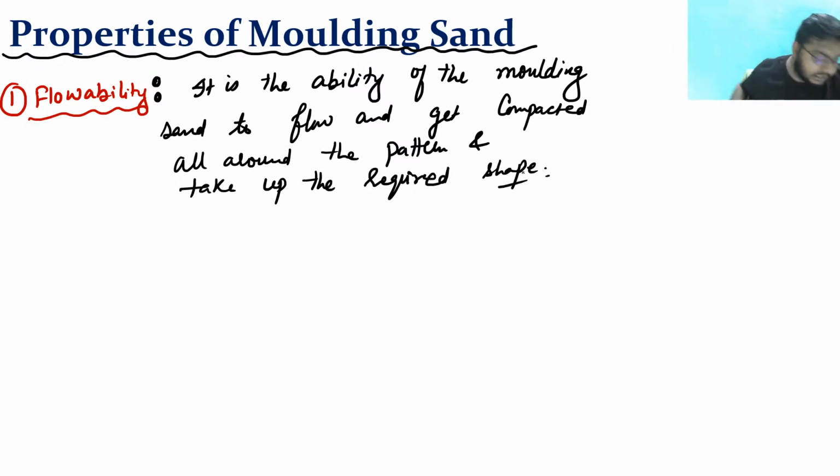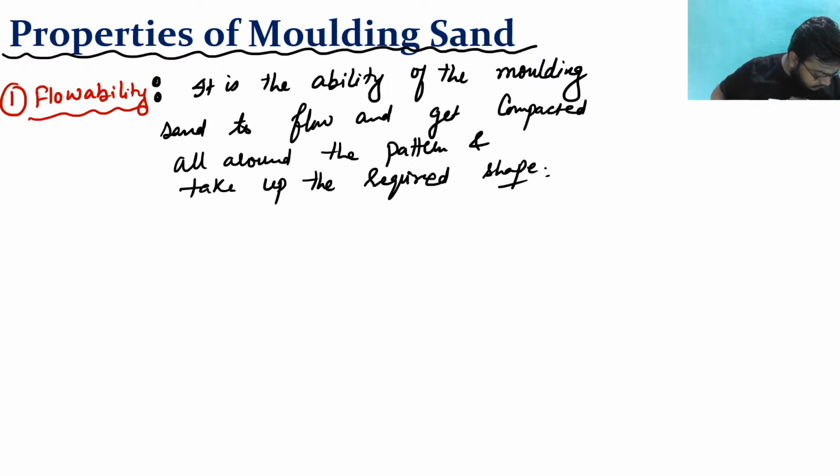How can you relate this flowability, sir? Sir, if I have water and I pour this water into any container, the property of water is that it will flow into any container and take its shape, right? So it is the ability of molding sand to flow and get compacted all around the pattern and take up the required shape.